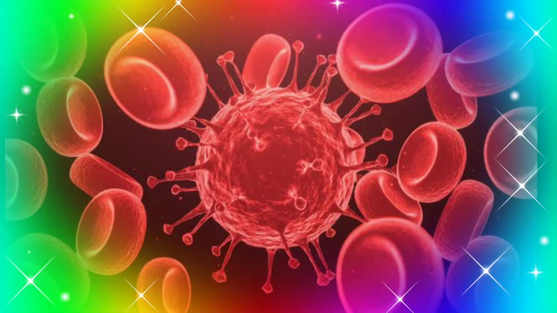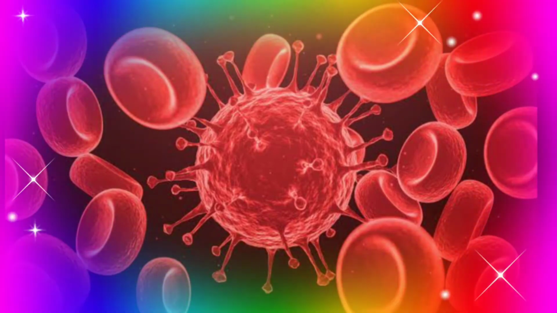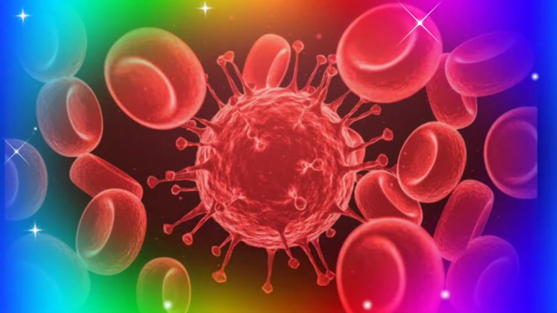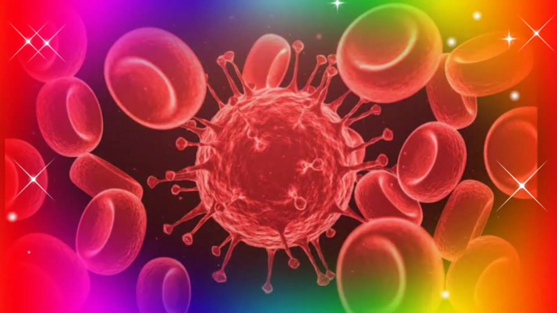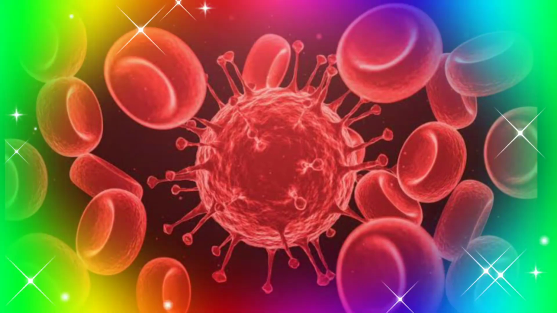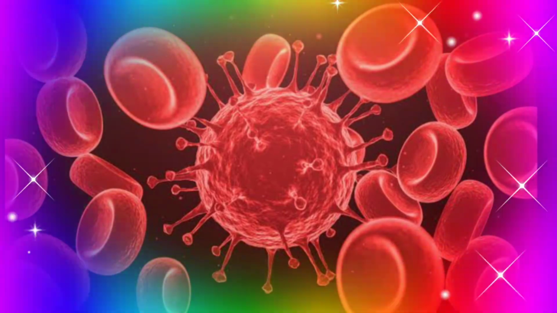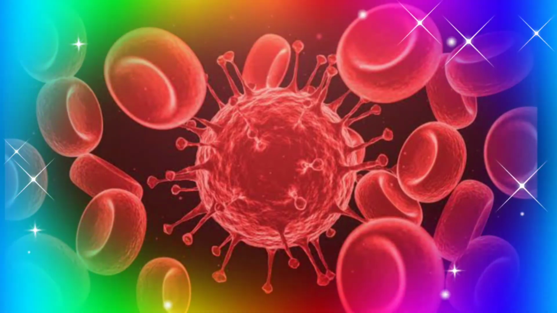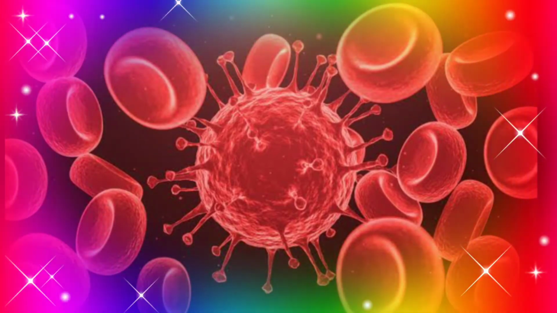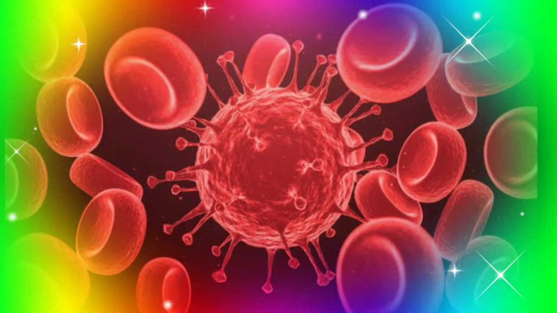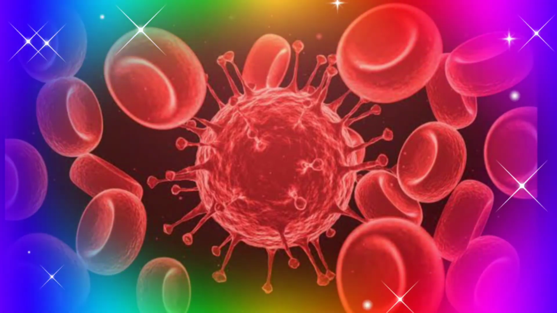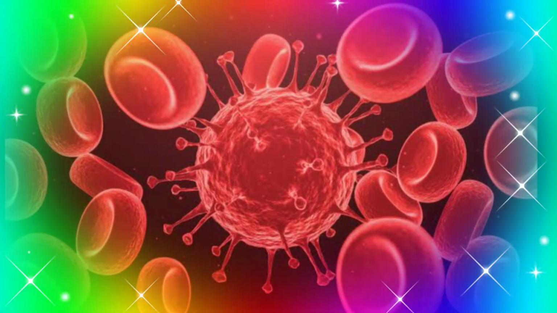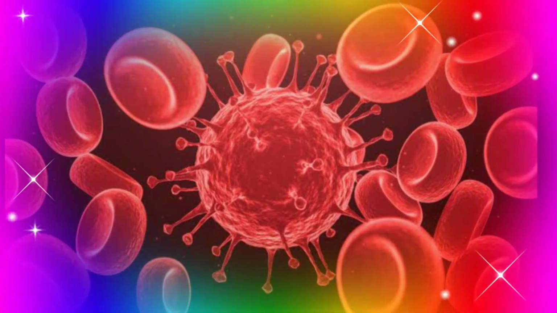The third function of blood is transport of waste materials. Nitrogenous waste like ammonia, urea, creatinine are released by tissue into blood, which carries those to the kidney for excretion. Fourth is protection. Antibodies are produced in the blood and they protect the body from microbes and other harmful particles. The fifth function of blood is transport of enzymes and hormones. Blood transports the enzymes and hormones from the site of their production to the site of their actions.